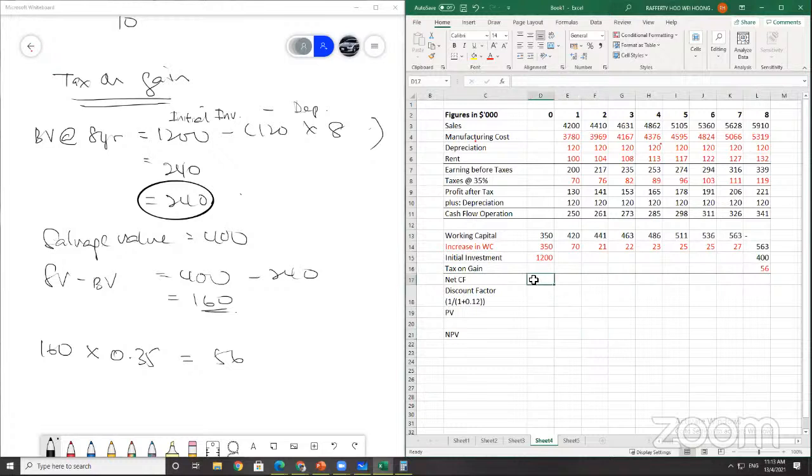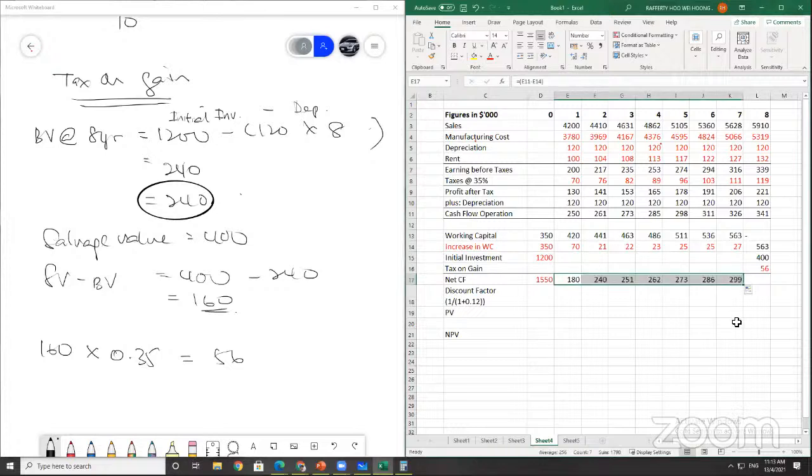So net cash flow, how much did you initially invest? $1,200 and your working capital of $350. So your net cash flow here is 1550, and this is money outflow. Then every year, how much is the money inflow? You take your cash flow from operation minus the incremental working capital, and track it along.